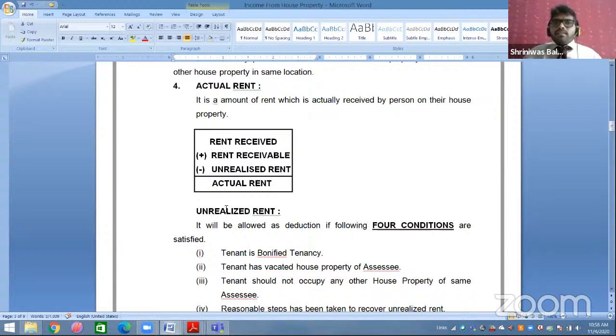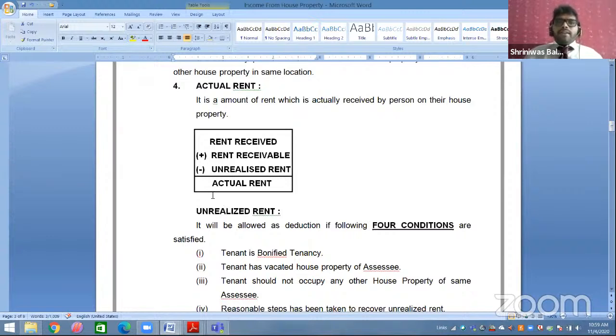Now again, in India, we try to negotiate for every amount. So you said 45,000. The tenant will try to negotiate with you, and you both will arrive at one price, which we will call 40,000. So that 40,000 is your actual rent, which is actually received by the assessee. Okay, so that is your actual rent.